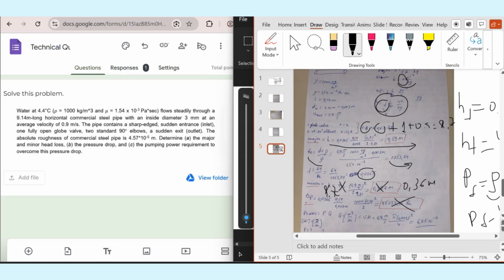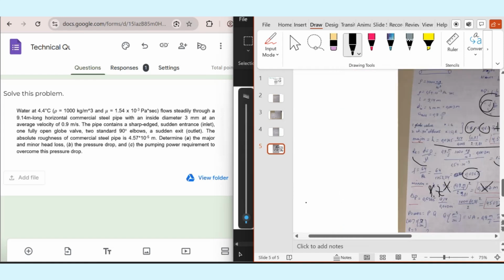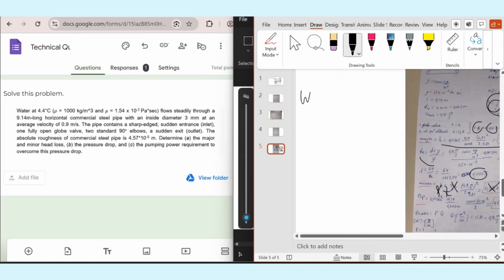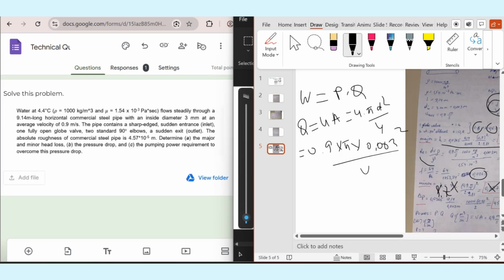Then we need to find the pumping power. How do we find it? Pumping power is equal to P multiplied by the flow rate. We know from the continuity equation that Q is equal to U multiplied by A, or U multiplied by pi d squared over 4. We know that U is 0.9, multiplied by pi, multiplied by D, which is 0.003 squared, divided by 4.